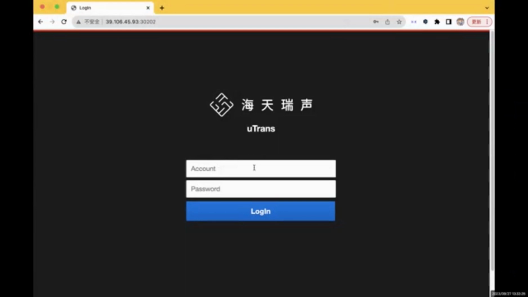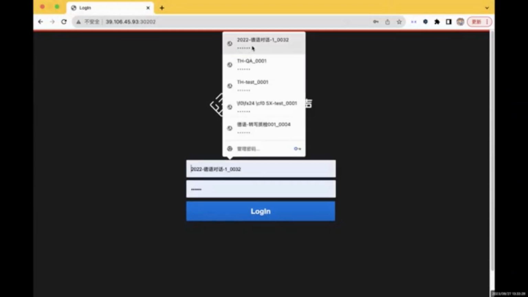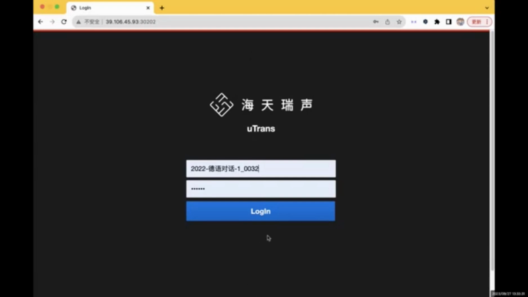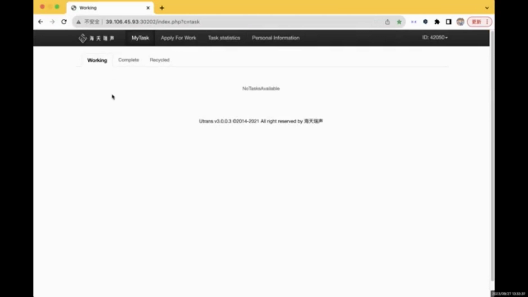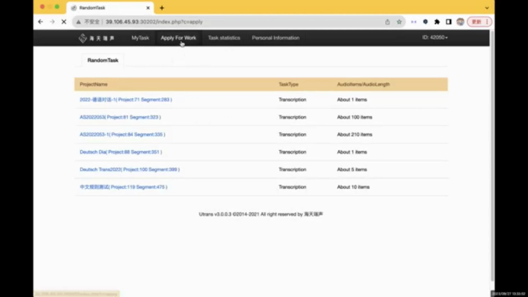We could log in with the account and password we provided at the beginning of the project and click log in. We will come to this page. If there are any tasks under My Tasks Working, you couldn't apply for new work under this section. As we can see here is clean, so we could directly apply for work. Click your project name. I will use a Chinese project as an example. Click sign the agreement and go to work.